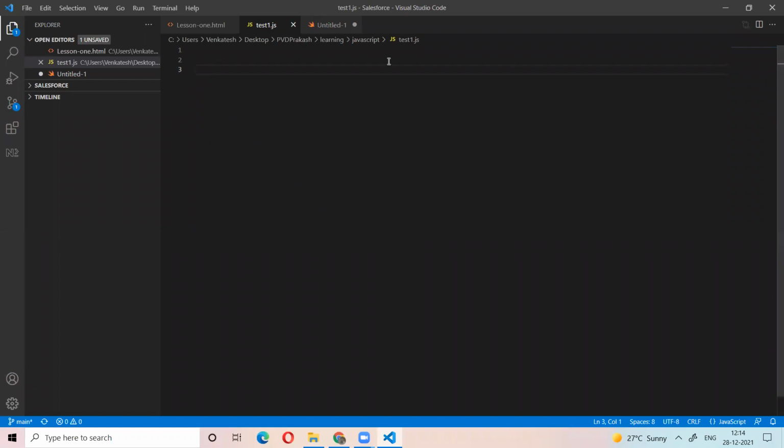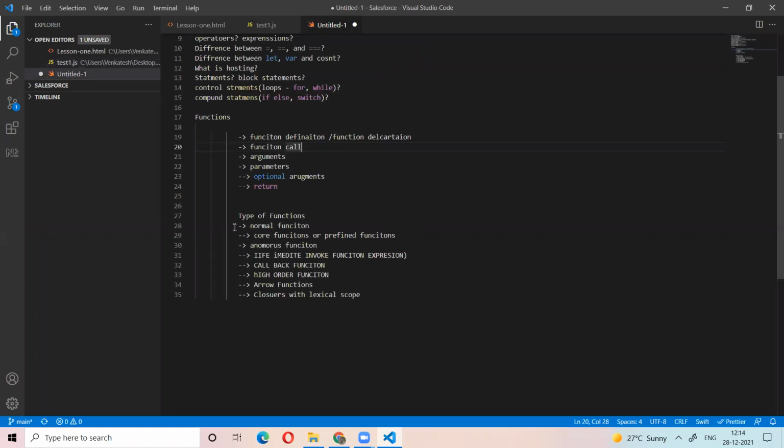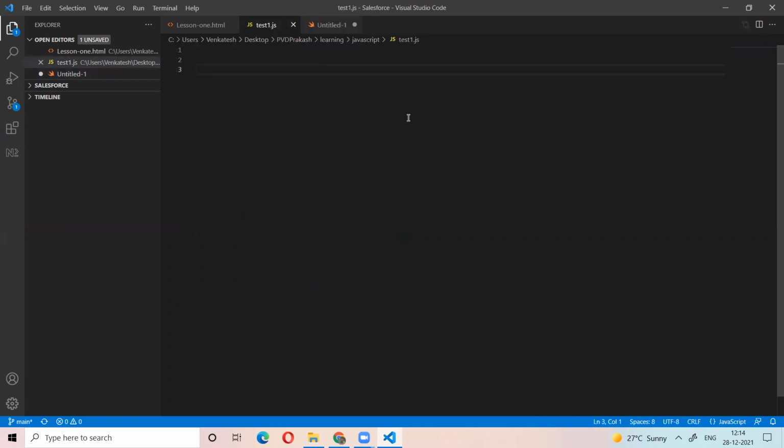Before that, I will explain the types of functions. Normal function, I already told you. Core function means some functions are already defined; JavaScript itself defines some functions, and we just use those functions. Now the anonymous function. For example,